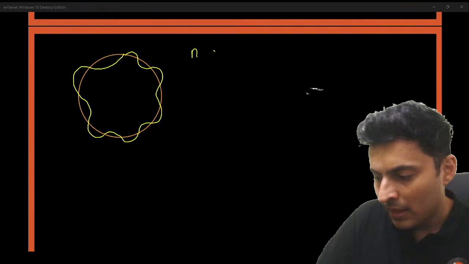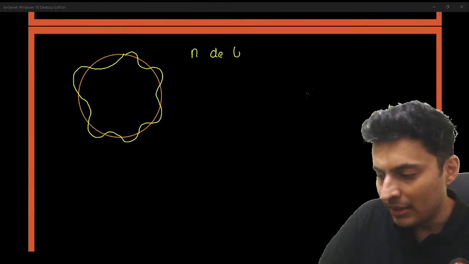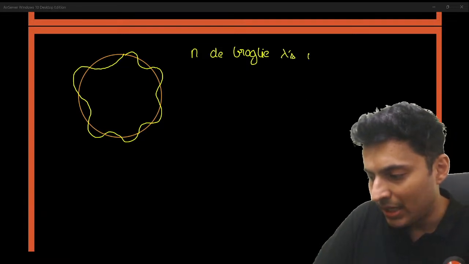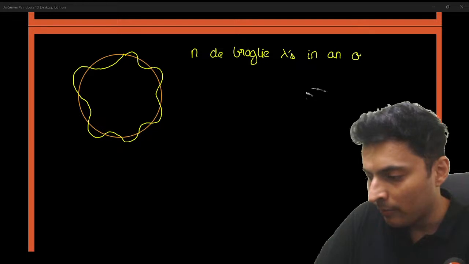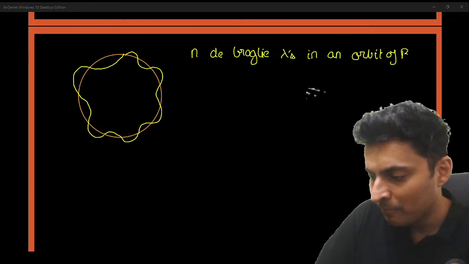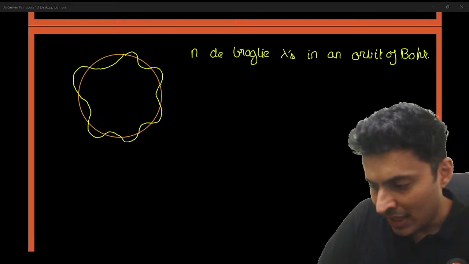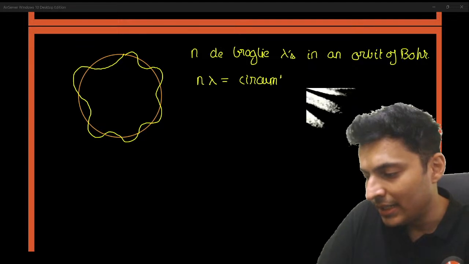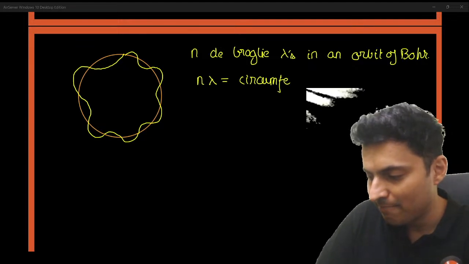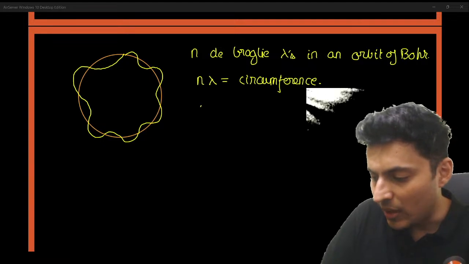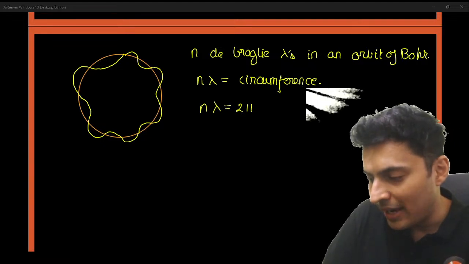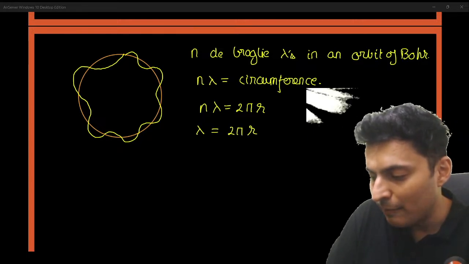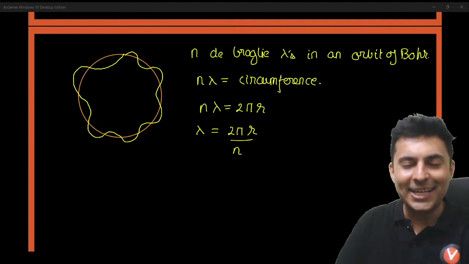So if there are n de Broglie wavelengths in an orbit of Bohr, then n times wavelength is the circumference. This is very, very important. So n lambda is equal to 2 pi r. This leads us to lambda is equal to 2 pi r by n.